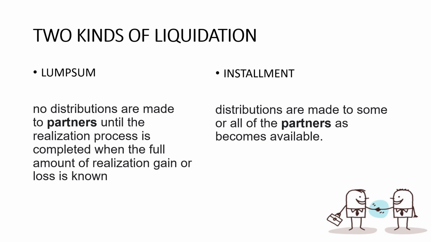Hence, under installment liquidation, it's still the same: we convert all the non-cash assets into cash, but on a piecemeal basis. Take note that when we convert, our priority is still paying our outside creditors. Then whatever cash remains after paying the outside creditors will be distributed to the partners, regardless of whether or not all the assets are yet realized into cash. Meaning, as the cash becomes available, we distribute the remaining cash to the partners according to our cash priority or safe payments. Okay?